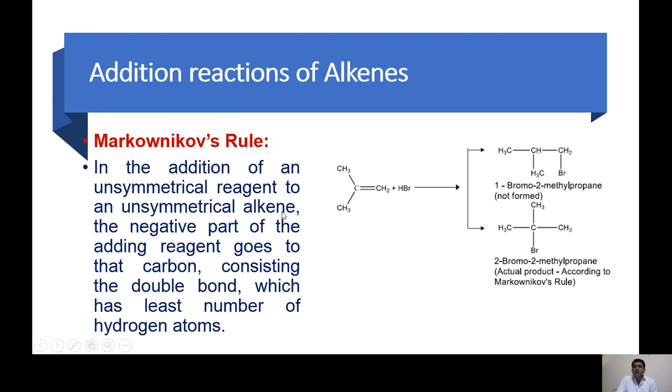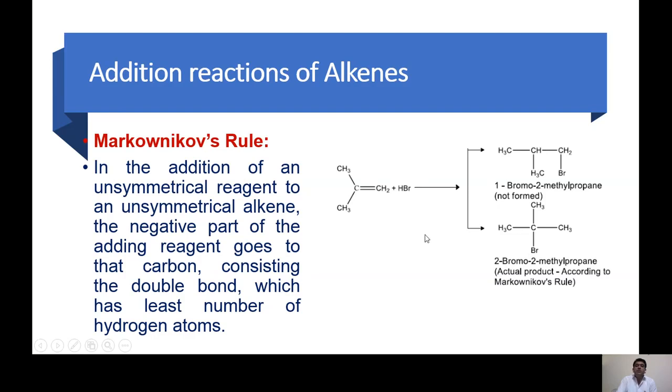According to Markovnikov's rule, in the addition of an unsymmetrical reagent to an unsymmetrical alkene, the negative part of the adding reagent goes to the carbon which has the least number of hydrogen atoms. This is HBr, and we know Br is partial negative. So Br will go to the carbon which has fewer hydrogen atoms. Out of these two, the second product will form, and we get 100% formation of this product.